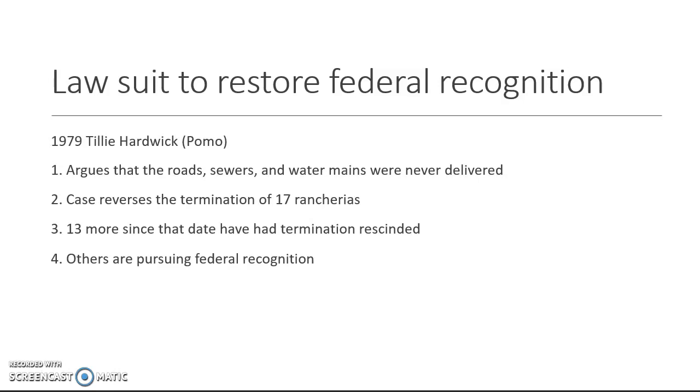And as a result of the case that she brings to the Supreme Court suing the federal government, there are 17 rancherias that are instated once again, and once again federally recognized by the federal government, giving them back their sovereignty and their rights and their ability to maintain their rights on their traditional land base. Since the Tilly Hardwick case, there have been 13 more tribes that have had their termination rescinded, and other tribes are now pursuing federal recognition who had not ever had recognition by the federal government for one reason or another.